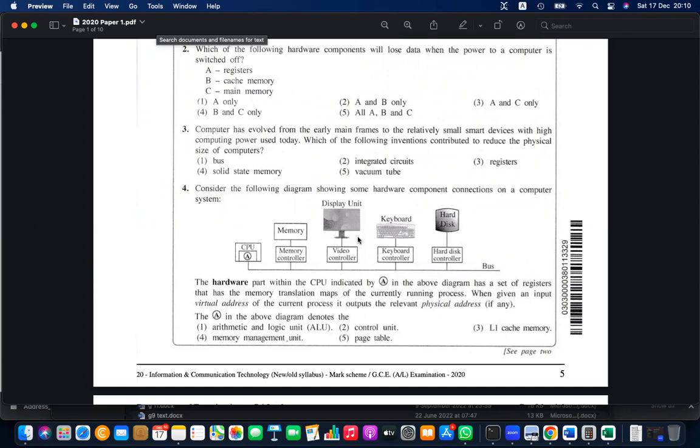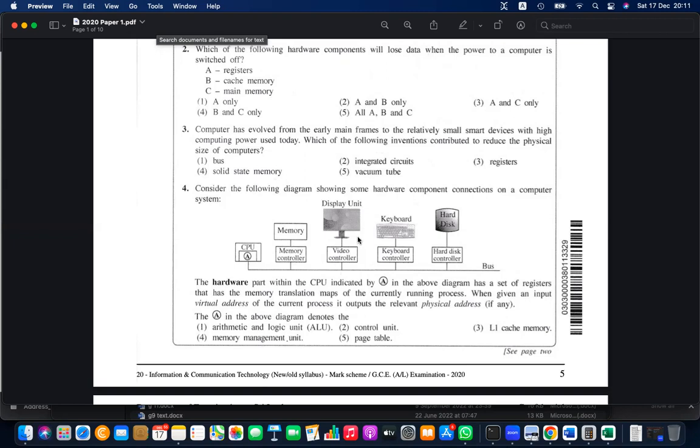Integrated circuits, yes, highly contributed: large scale integrated circuits, very large scale integrated circuits, ultra large scale integrated circuits, all LSI, VLSI, ULSI have contributed. That is one of the main things that contributed to the development of computing electronics and computing power, as well as drastically reducing the size. So this is the answer.